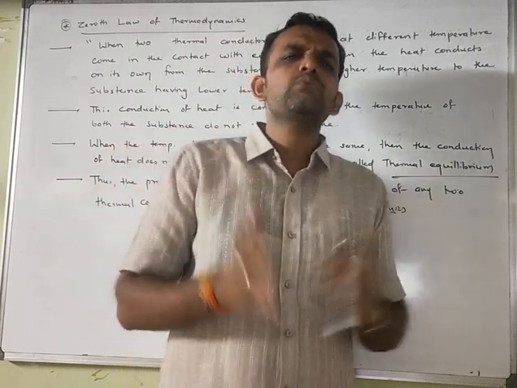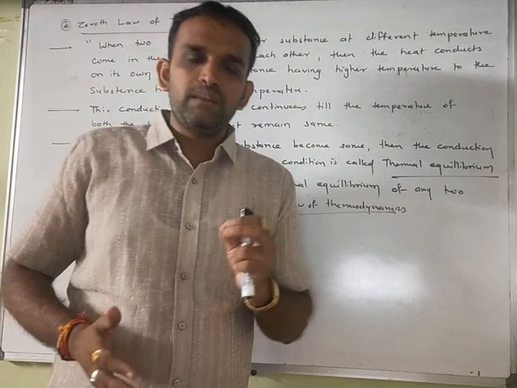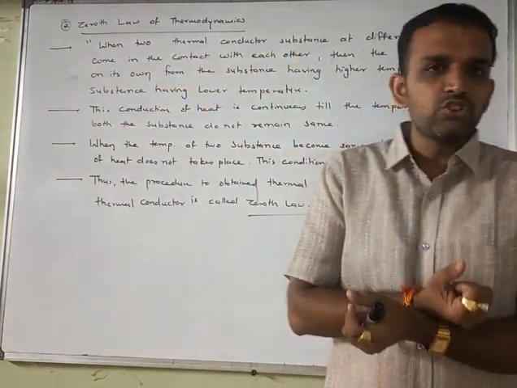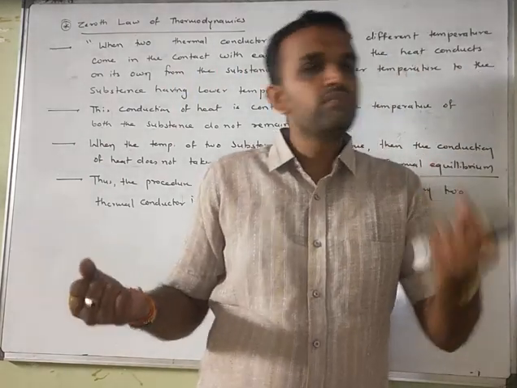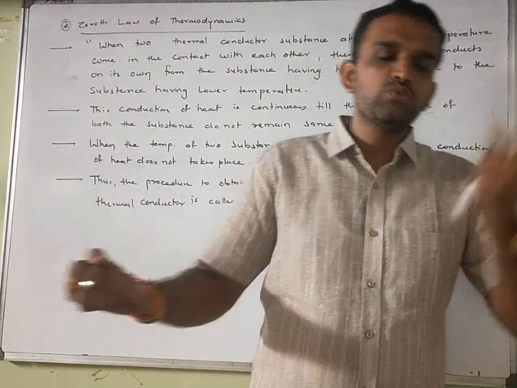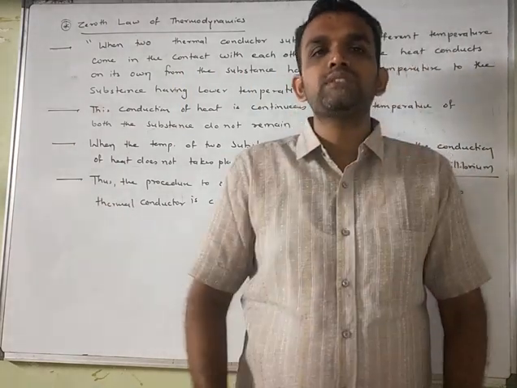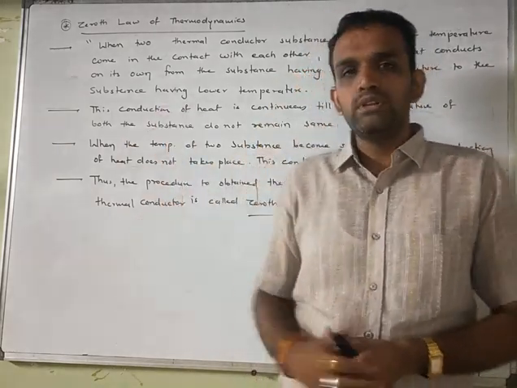Is it clear? So this is how you can measure, and this is also the Zeroth law of thermodynamics. That is, when two heat conducting bodies come in contact with each other, then if different temperatures are there, the heat will be transferred from the higher temperature to the lower temperature until it reaches equilibrium, and such equilibrium is said to be thermal equilibrium. Understand? So note down all these things, right?